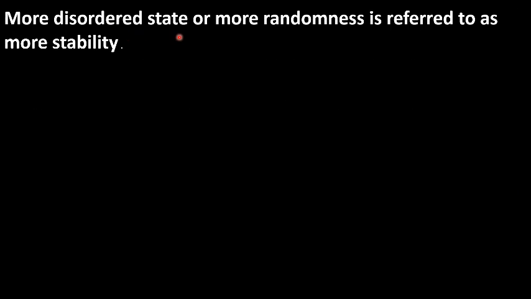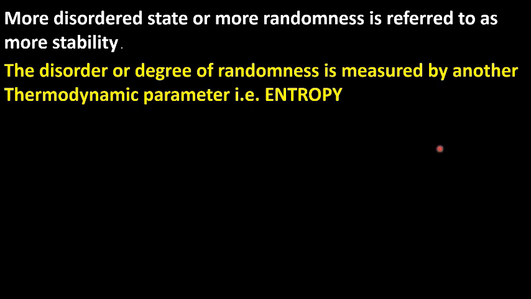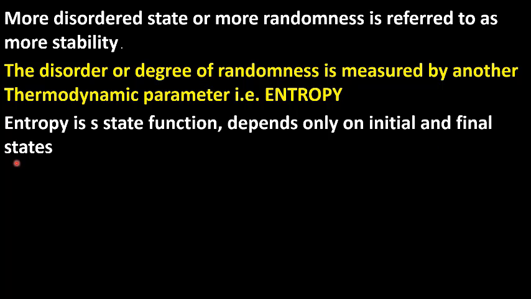So a more disordered state or more randomness is referred to as more stability. The disorder or degree of randomness is measured by another thermodynamic parameter, that is entropy. So all the discussion went on to introduce another thermodynamic parameter to explain the disorderedness or degree of randomness, and that thermodynamic parameter is entropy. Entropy is denoted by S.